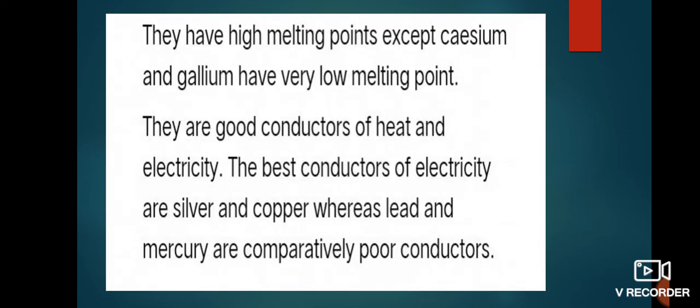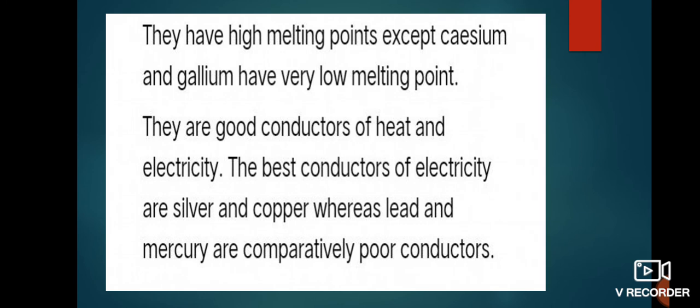Next physical property of metal is they have high melting points and boiling points except cesium and gallium. These two metals have very low melting points. These are the exception cases.